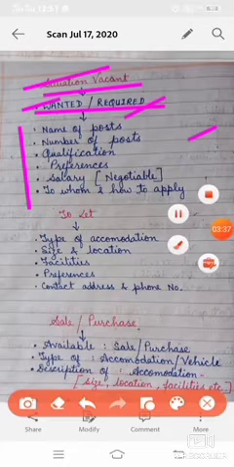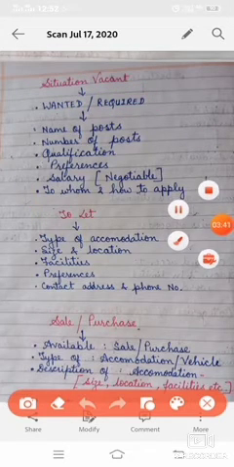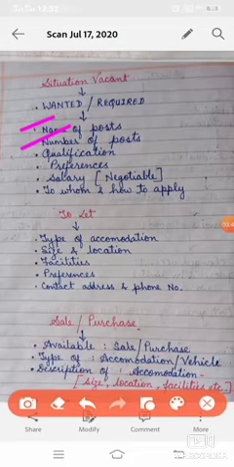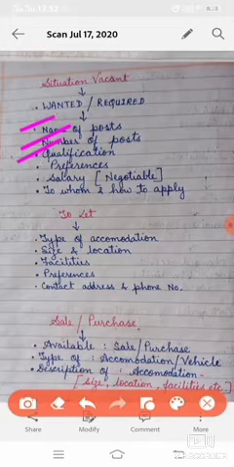Next, name of the post, and then number of the post will be written. Then the qualification related to that post, who can be eligible.